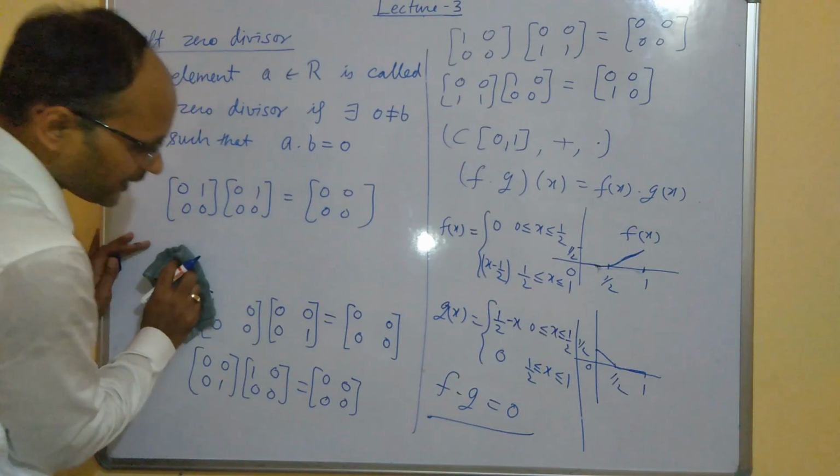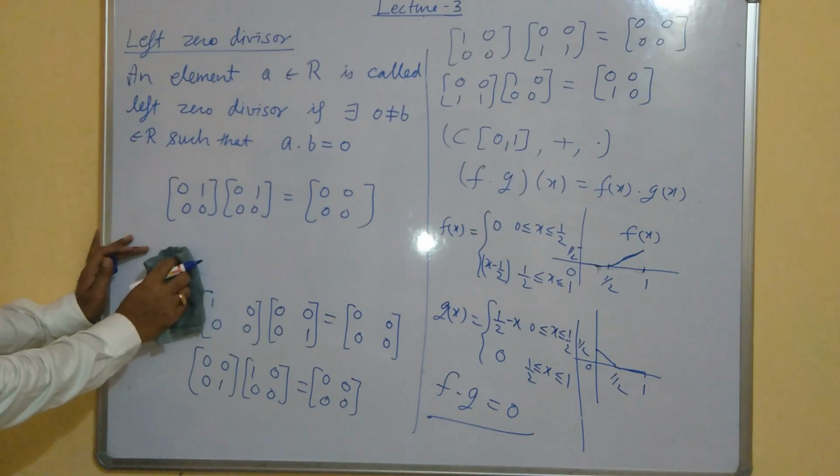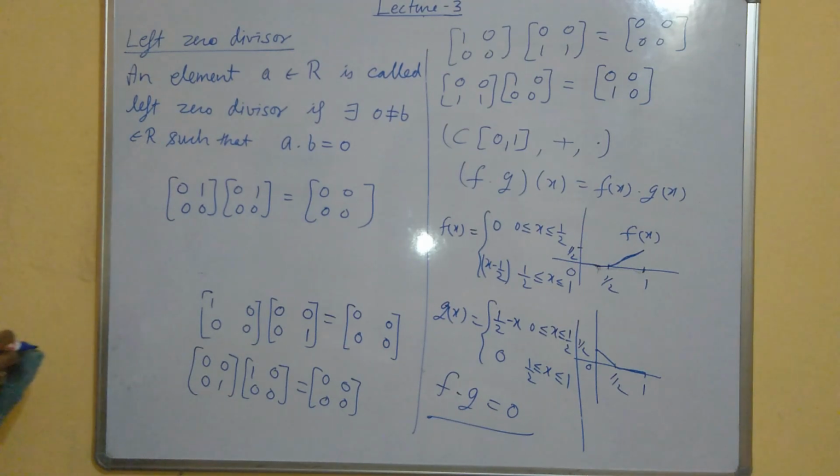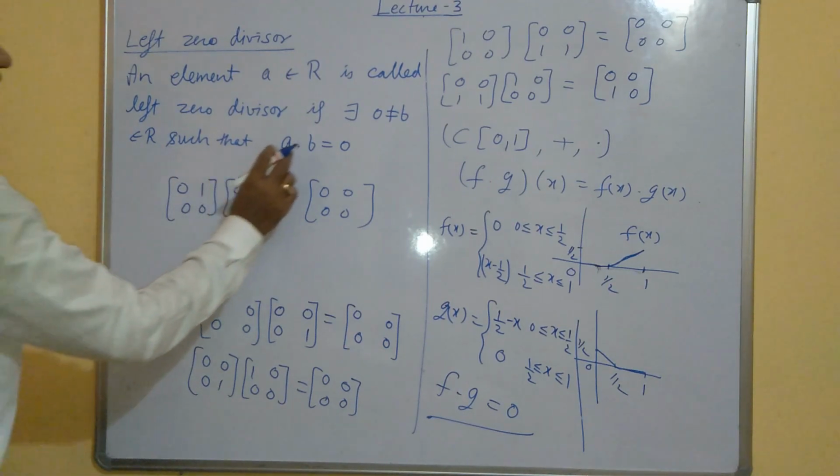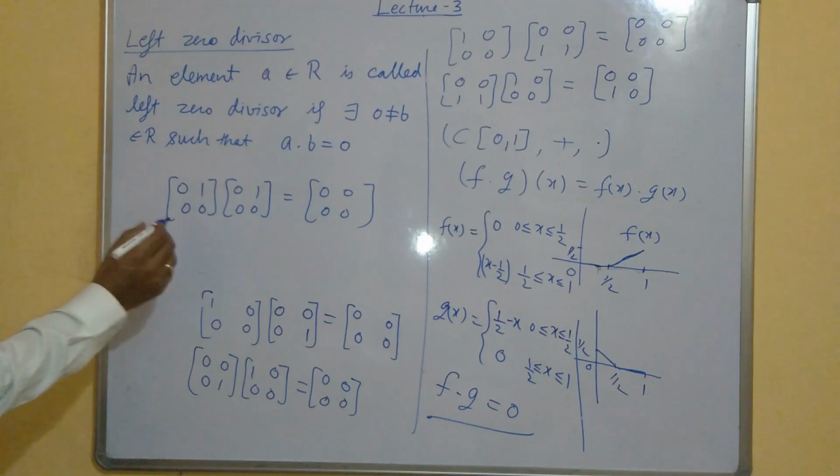Now as we have defined the left zero divisor, in the same way we can define the right zero divisor. Just we will switch this thing. So let me write it.